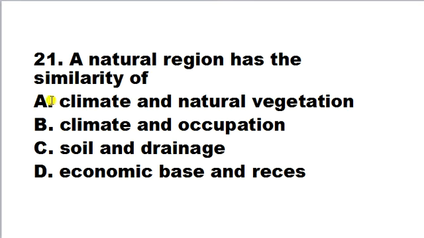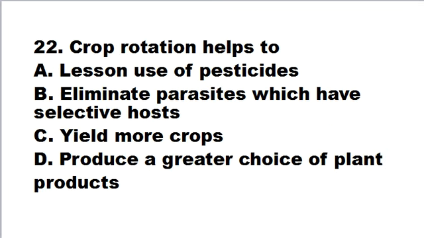A natural region has the similarity of A. climate and natural vegetation, B. climate and occupation, C. soil and drainage, D. economic base and races. Here correct answer is A. A natural region has the similarity of climate and natural vegetation.